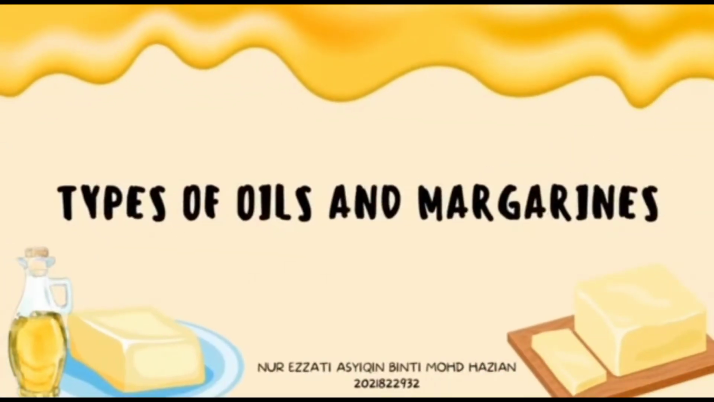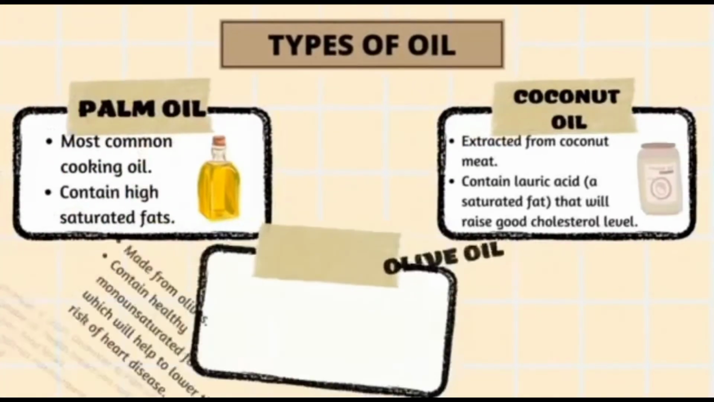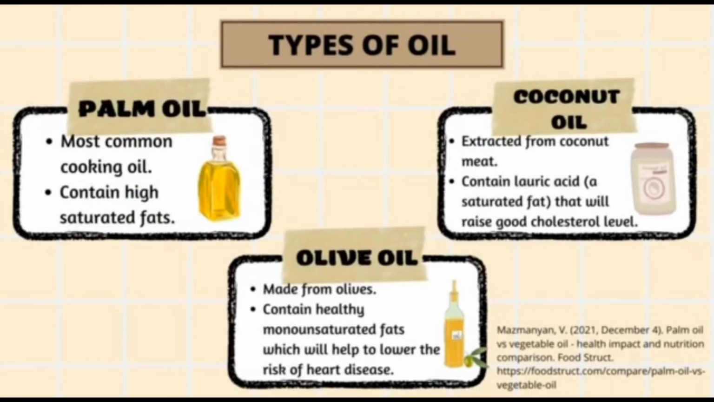Next, we move to types of oils and margarines. Firstly, palm oil. Palm oil is the most common cooking oil. Many people use palm oil in their cooking. Palm oil also contains high saturated fats. Next, coconut oil. Coconut oil is extracted from coconut meat. It contains lauric acid, which is a saturated fat that will help to raise good cholesterol level.